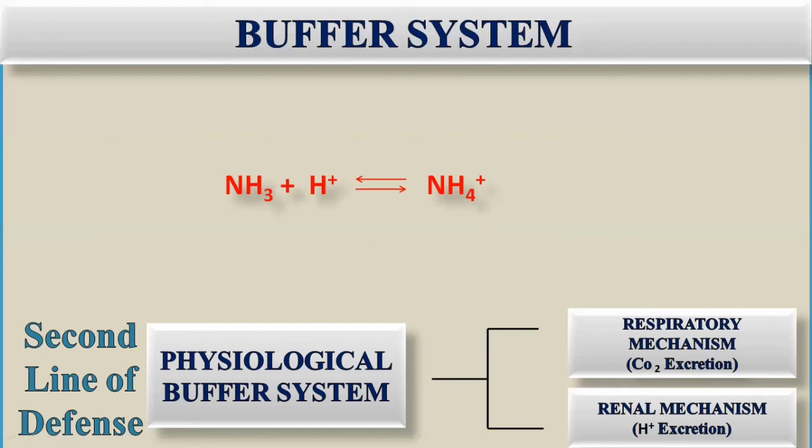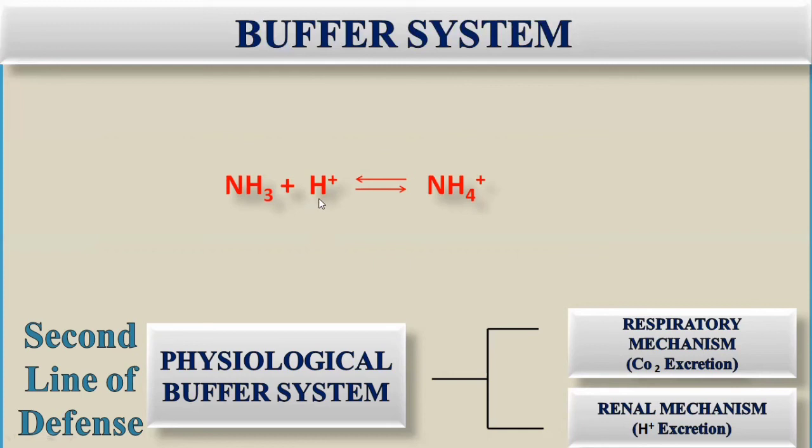Now let's come to the converse: if there is increased pH, or an alkaline environment, it means that there is decreased hydrogen ion concentration. In that case, if hydrogen ion is required in the blood, it will signal the kidneys not to excrete the hydrogen ion from the body, and the body will try to retain that hydrogen ion.